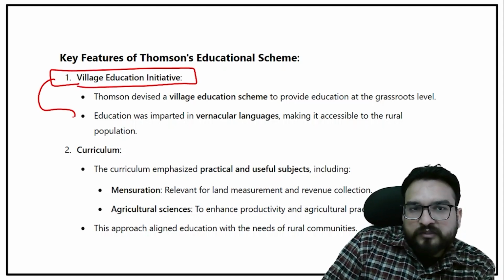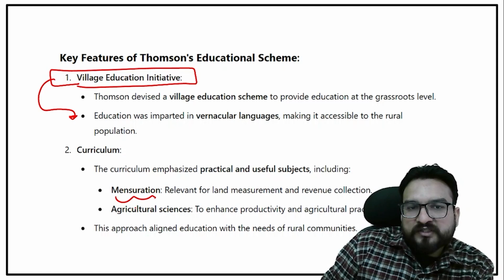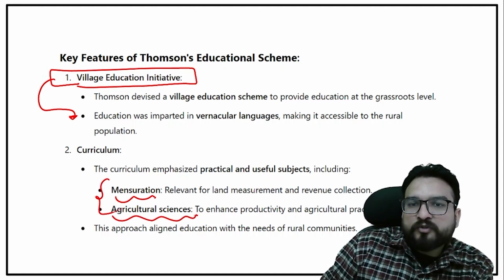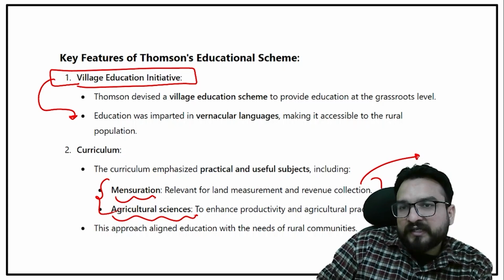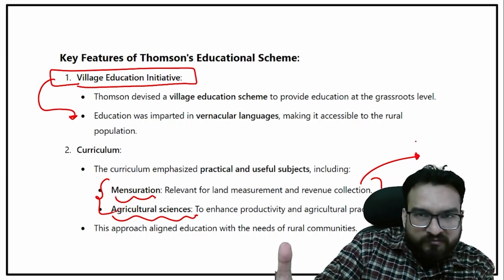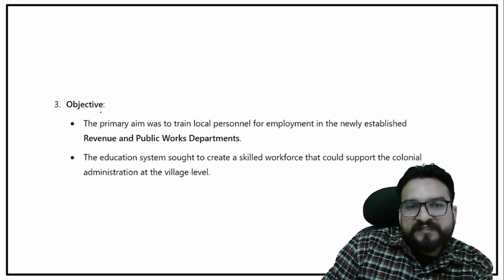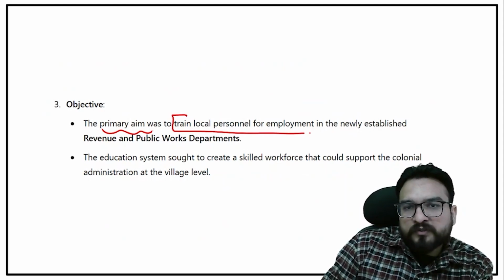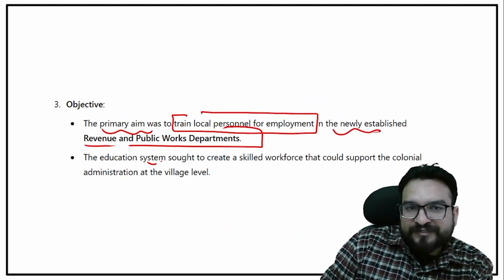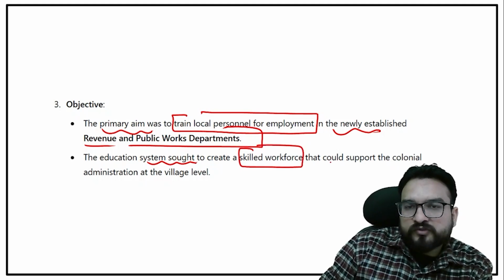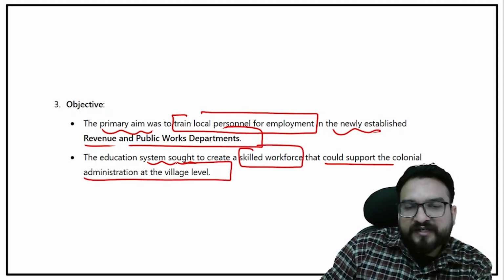The subjects that were taught should be mensuration, agriculture, sciences, not Newton's laws or Western sciences. These subjects were utilized for their day-to-day work. The primary aim was to train local personnel for employment in the newly established revenue and public work departments. The education system sought to create a skilled workforce that could support the colonial administration at the village level.